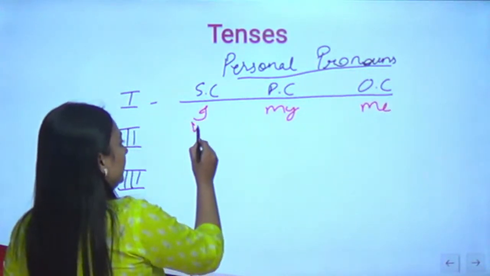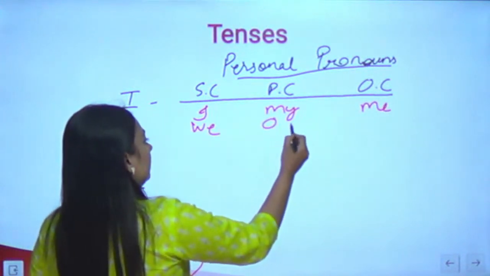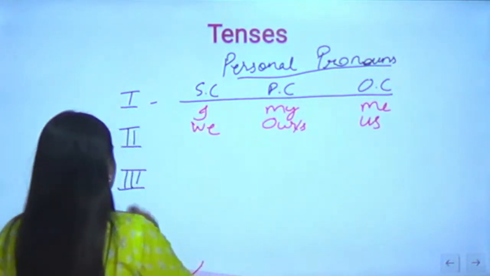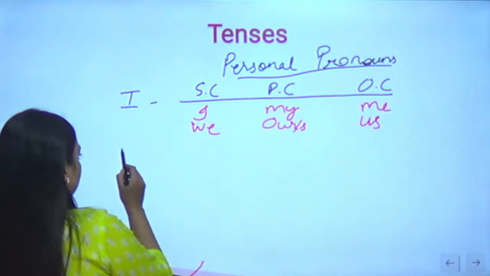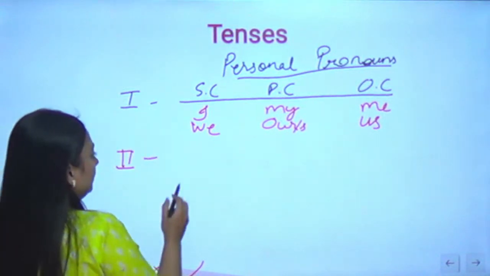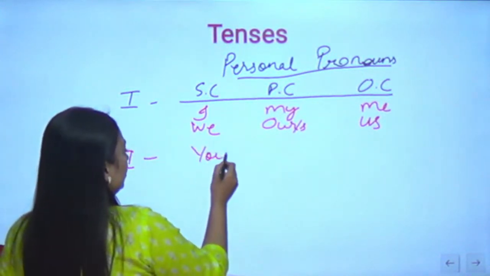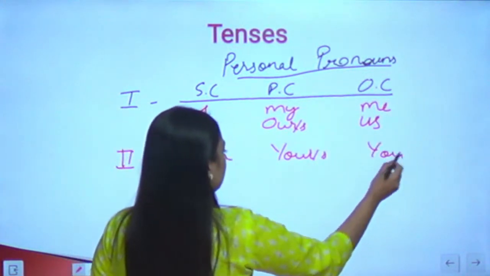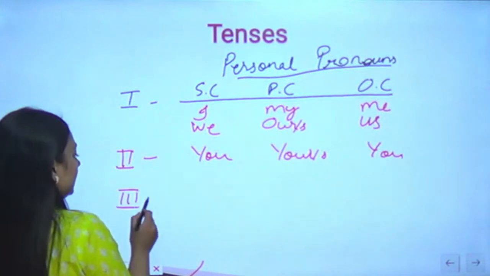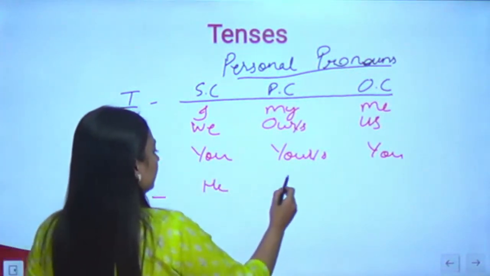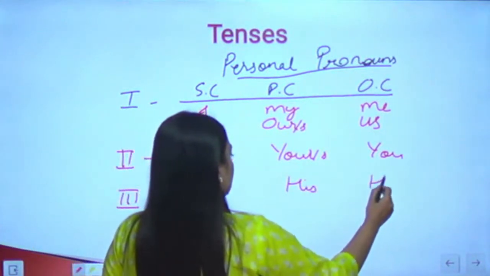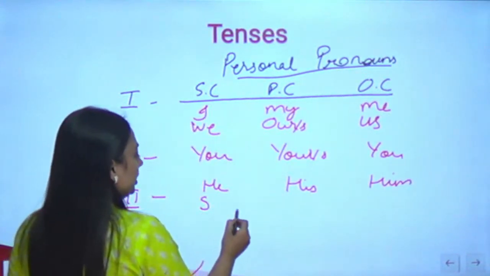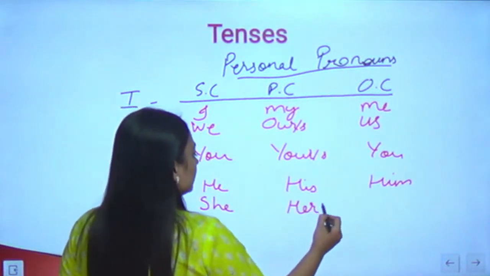First person plural will be we, our or ours, and us. In the second person, you, your or yours, and you. In the third person singular and male, it will be he, his, and him. Third person singular female will be she, her, hers.